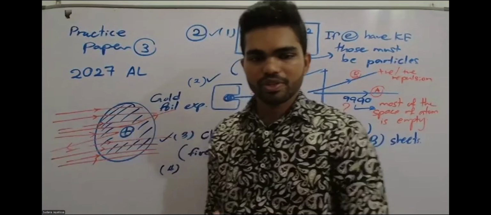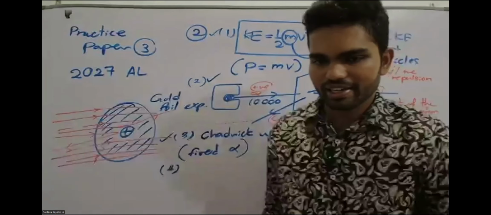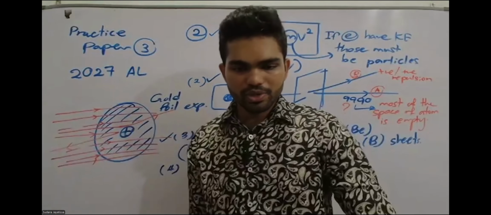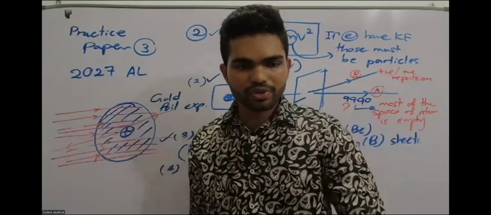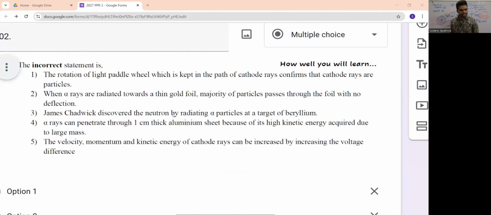Right? So there are some questions, right? Okay. And let's go to the answer. So our incorrect statement is the fourth one. So most of you selected that. Let's write why it is incorrect. So can anyone give a suggestion why the fourth one is wrong?